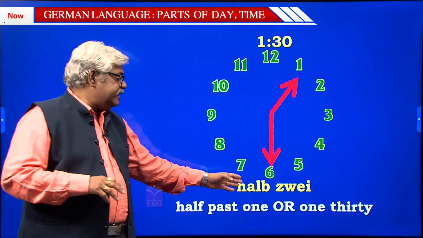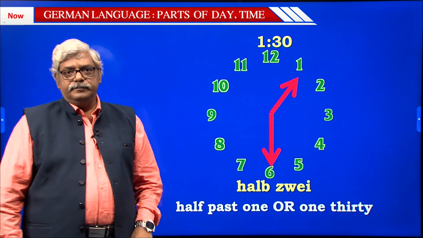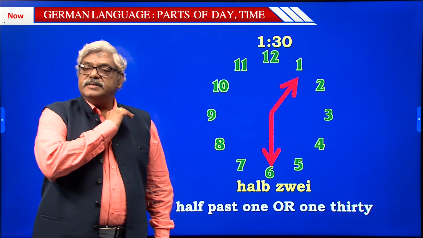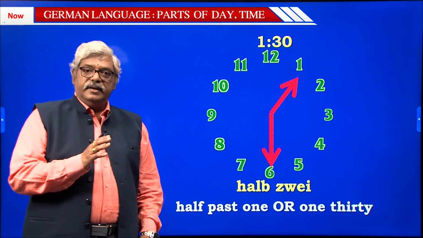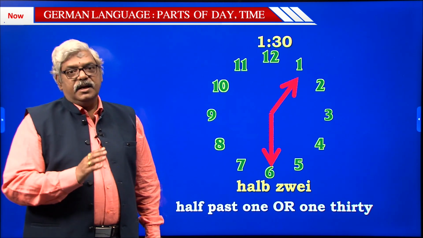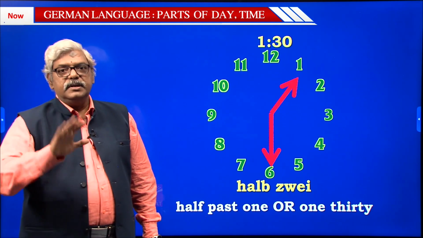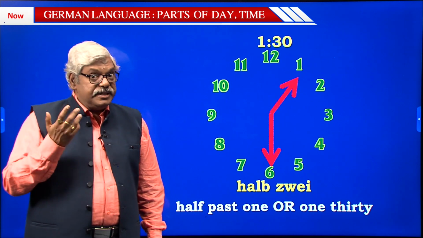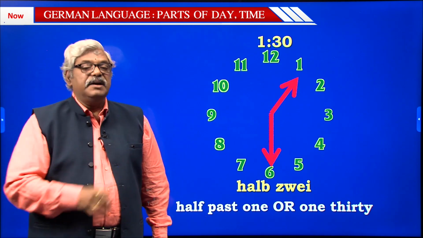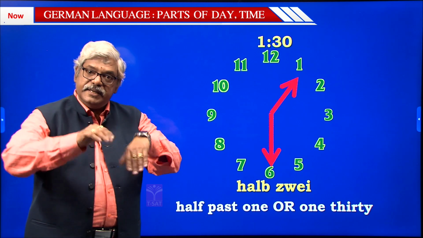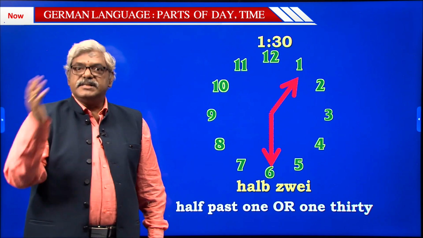Now why did we say halb? Try to understand the concept of time. When I say 1:30, how many minutes of the hour are over? 30 minutes are over. But which hour? It is the second hour actually which is running, because 1 hour is already over. The next hour it has gone into.